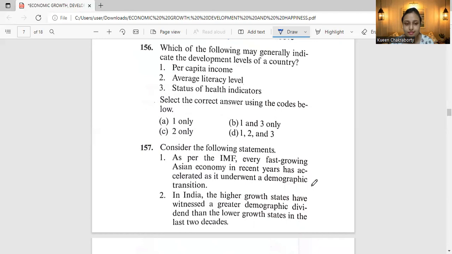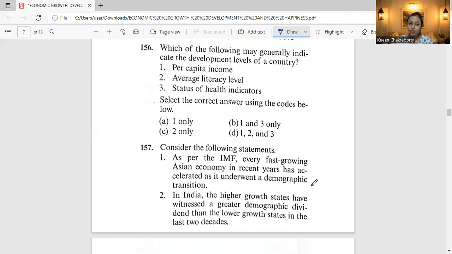Let's discuss. It's a straightforward question. Per capita income shows living standard and economic status, so statement one is correct. Literacy rate shows educational achievement and is used in some form in the HDI, so statement two is also correct.